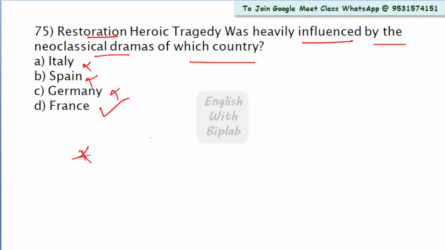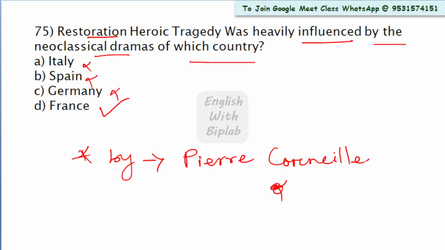You should know that restoration heroic tragedy drew heavily from French neoclassical models, such as the works by Pierre Corneille.